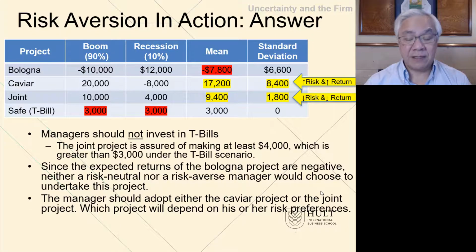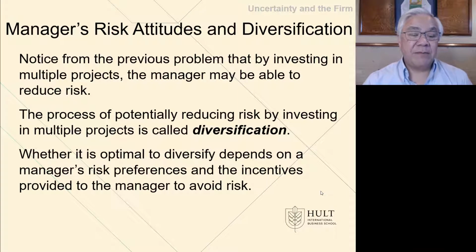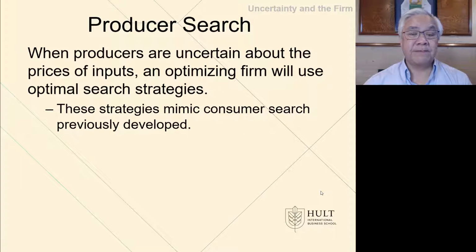Notice something else from the prior example, that there is a chance of having a high return from choosing the riskier one, or a lower but still positive expected return for the second one. You could actually reduce the risk by investing in multiple projects, and that's called diversification. Whether it's optimal to diversify depends on the risk preferences of the company and the manager, and the incentives that are provided to the manager to avoid risk. In other words, incentive systems.